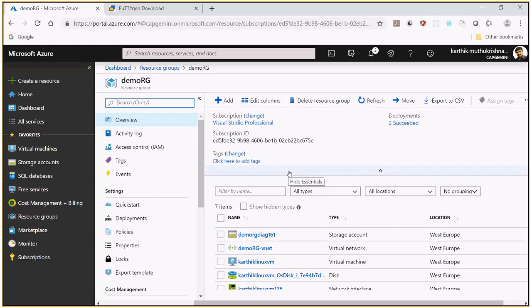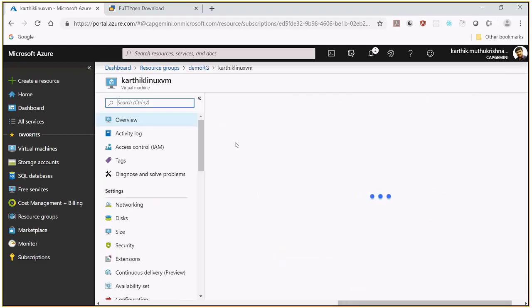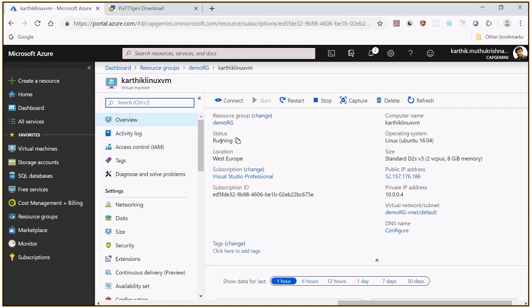So that's the advantage. Right now I'm not going to work with this Linux VM. See the status here. The status says it is running, right? As it runs, we need to pay the money. If you stop that, then there is no need to pay the money at all. It will be deallocated, and for the virtual machine there is no need to pay. Whereas for the storage and other stuff, we still need to pay, but it is not that costly. It will be like 1 hour 50 paise, something like that. It is very less. But if the virtual machine is running, it will cost more.